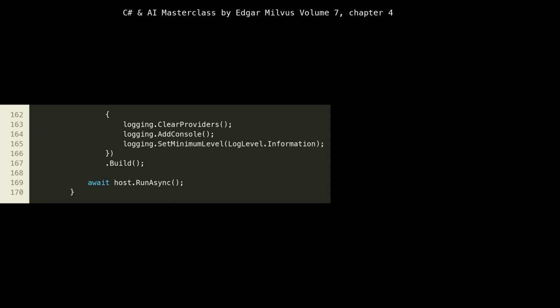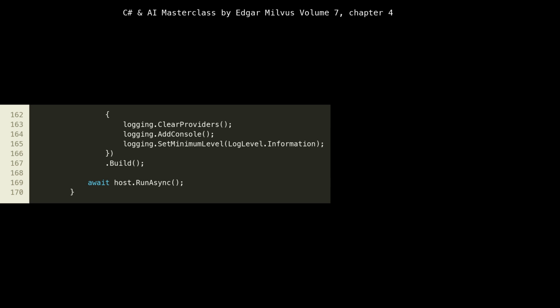Finally, at lines 162 to 170, we configure logging and build and run our host. ConfigureLogging, lines 162 to 166, clears default providers and adds the console, directing logs to the console. Setting the minimum level to information ensures we see relevant operational details. This is crucial for observability in containers, where console logs are often captured by logging agents, like Fluentd, and sent to centralized logging systems, like Elasticsearch or Loki.